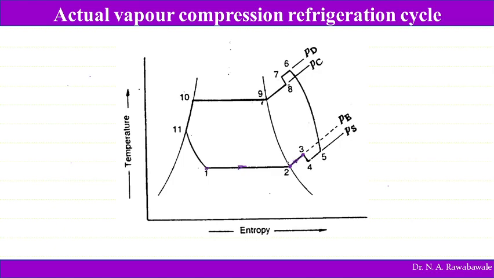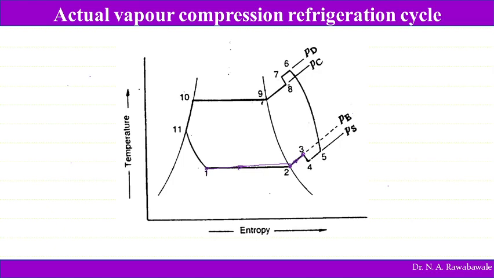It continues beyond 2 and the refrigerant becomes superheated, because additional heat is absorbed by the refrigerant from the tubes passing through the evaporator, and when it comes out of the evaporator, before entering the compressor, it also absorbs heat at the inlet of the compressor. Therefore the refrigerant becomes superheated at the inlet of the compressor. This point 3 is the inlet of the compressor. Now PE represents the evaporator pressure. Lines 1 to 2 and 2 to 3 are at constant pressure, but practically this does not remain constant. The pressure also falls because of the restricted opening.